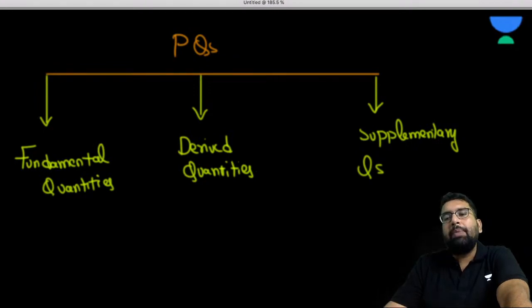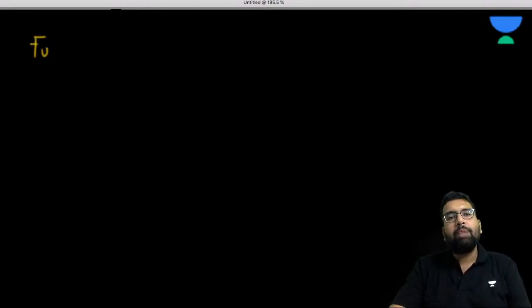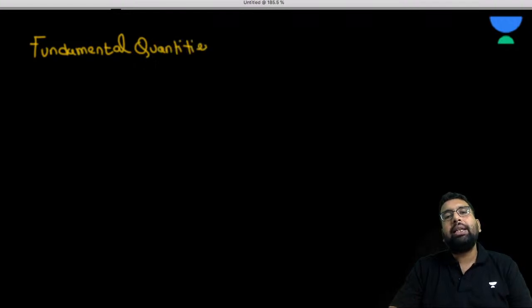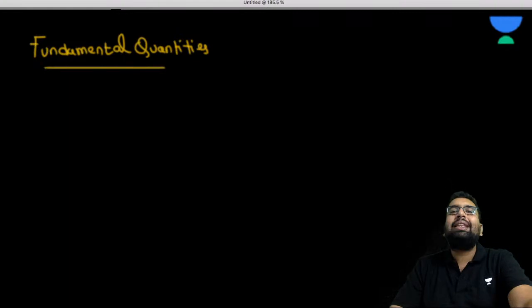Now, what do we mean by fundamental quantities? In general, the meaning of fundamental is basic. So fundamental quantities are the basic quantities.